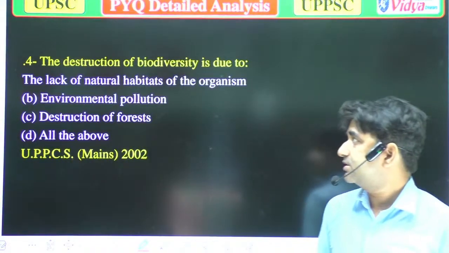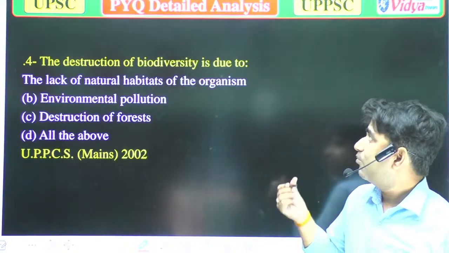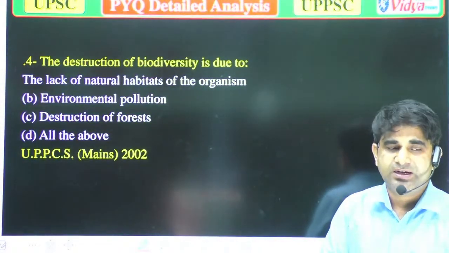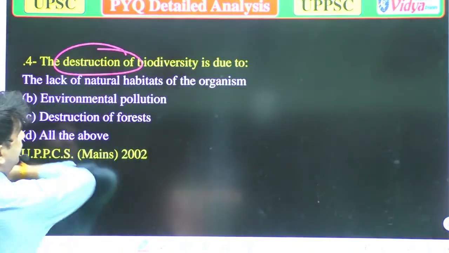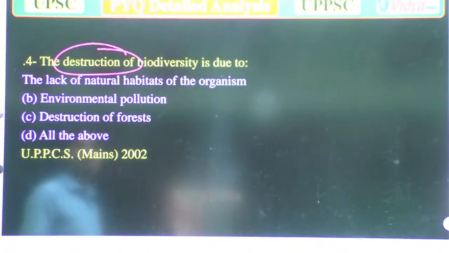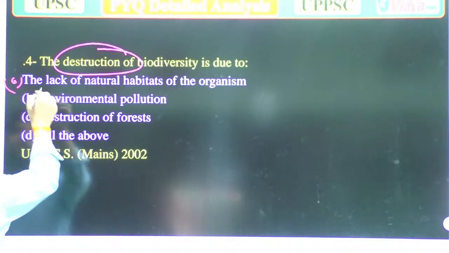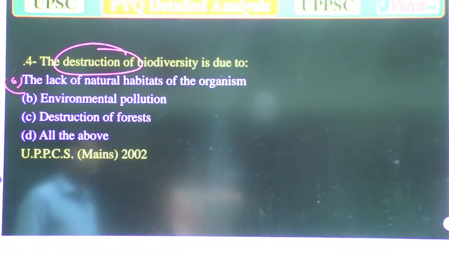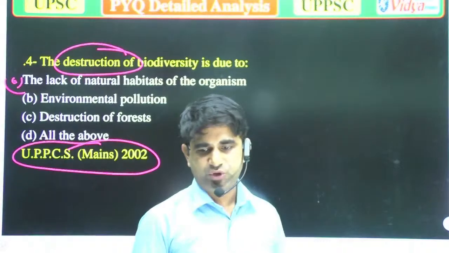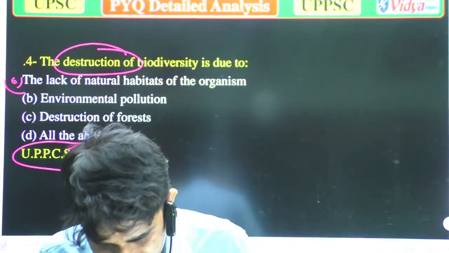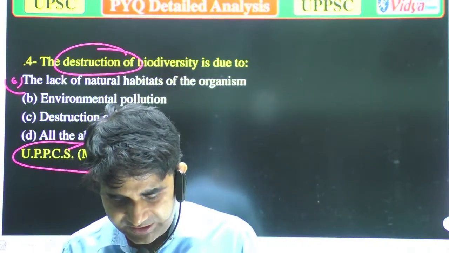Our next question is: the destruction of biodiversity is due to. Option A, the lack of natural habitat of the organism. Option B, environmental pollution. Option C, destruction of forest. And option D, all of the above. It was asked in the UPPSC 2002. It's a simple question. If 6 to 7 people are there, then please try to attempt these questions.